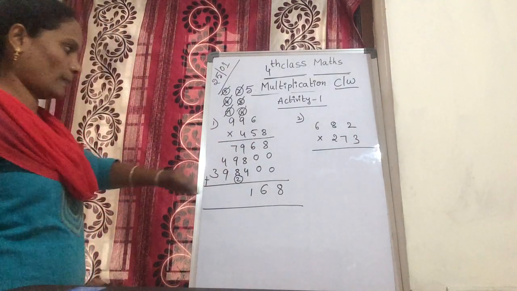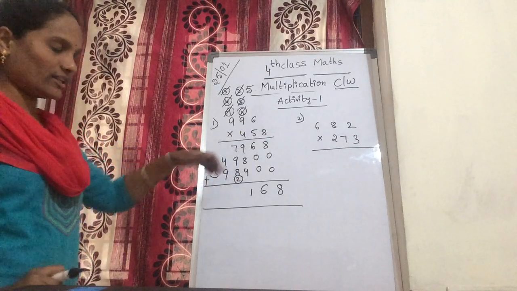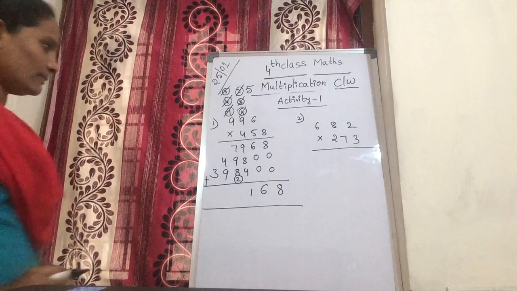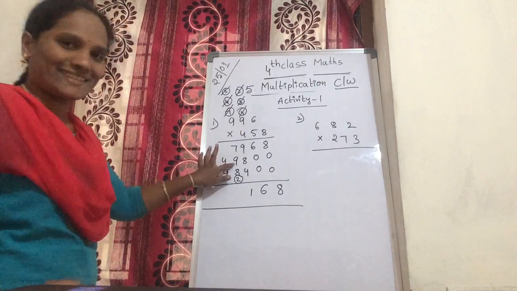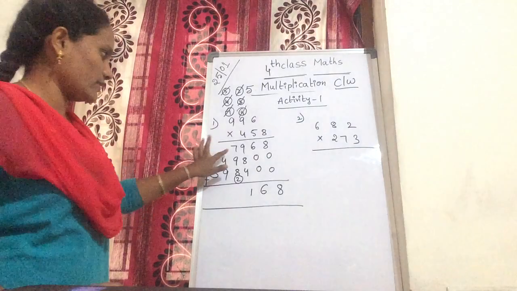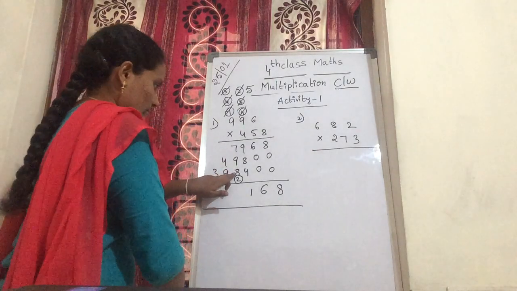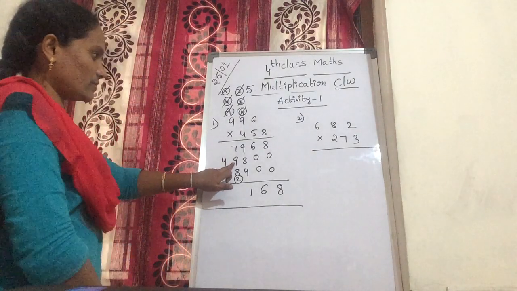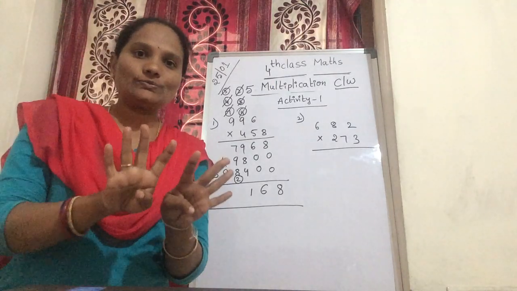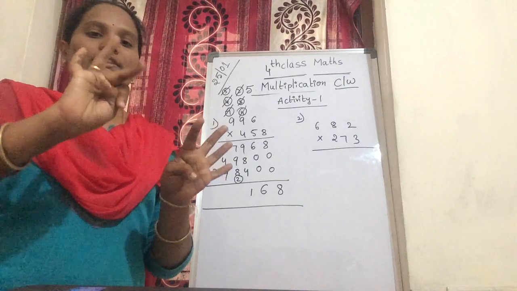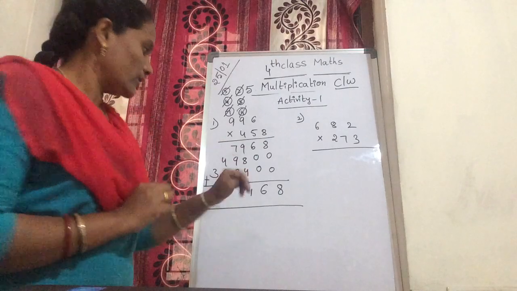Now add this 4. Next again 7 plus 9. Count it and tell me. 7 plus 9 you get 16. Again 16, you add 8. 16 after: 17, 18, 19, 20, 21, 22, 23, 24.